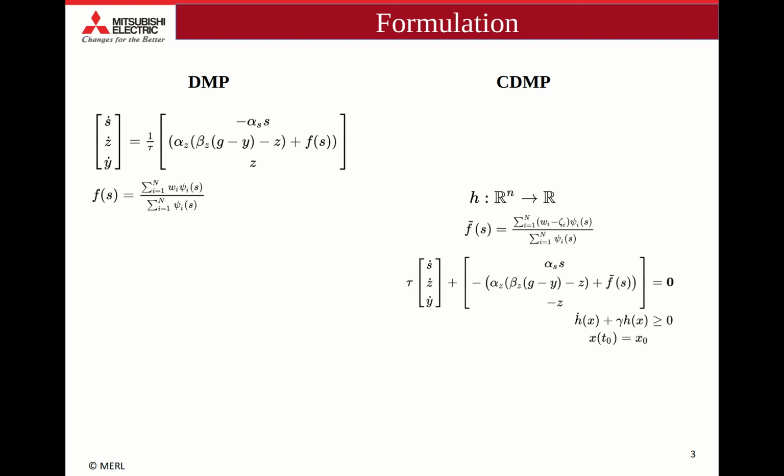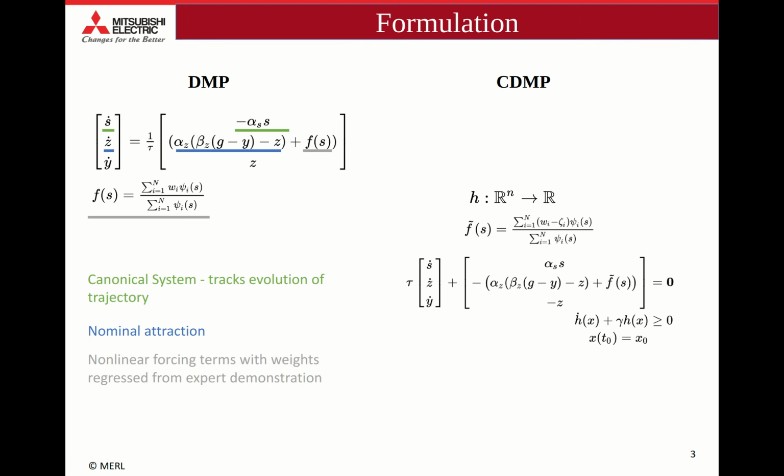A typical DMP consists of a canonical system that tracks the system's progress as it evolves along its trajectory, a nominal attraction term to drive the trajectory to its final goal, and a nonlinear forcing term with weights regressed to mimic the nonlinear behavior in a given expert demonstration.